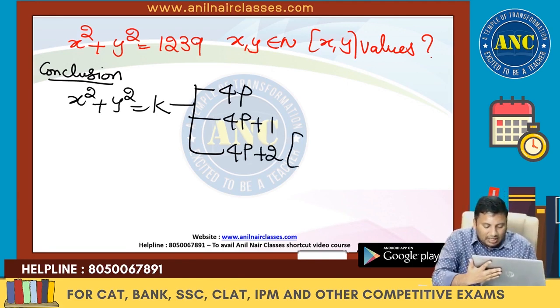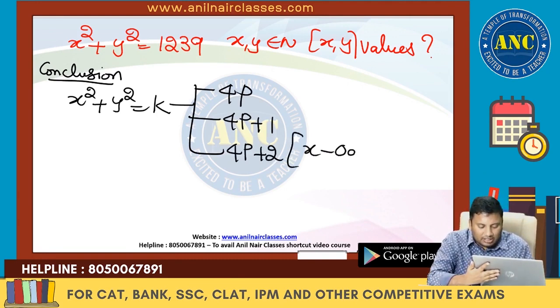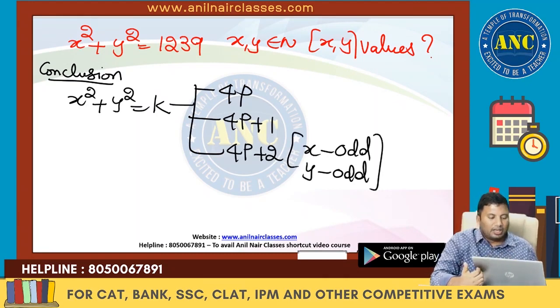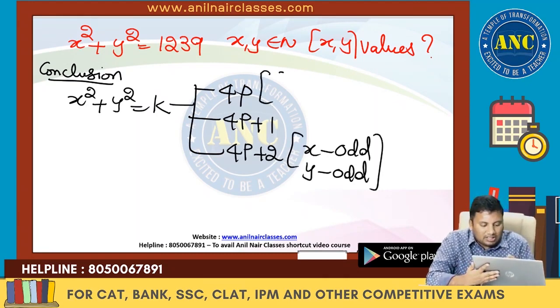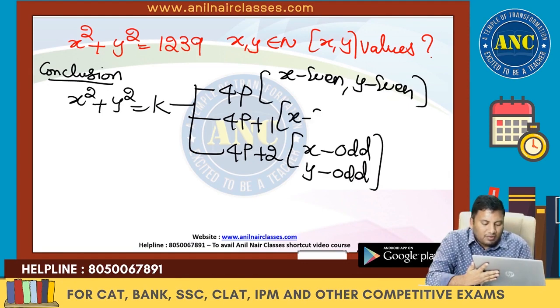The divisible-by-4 case is when x is even and y is even. The remainder 2 case is when x is odd and y is odd. The 4p plus 1 case is when x is even, y is odd, or x is odd, y is even.